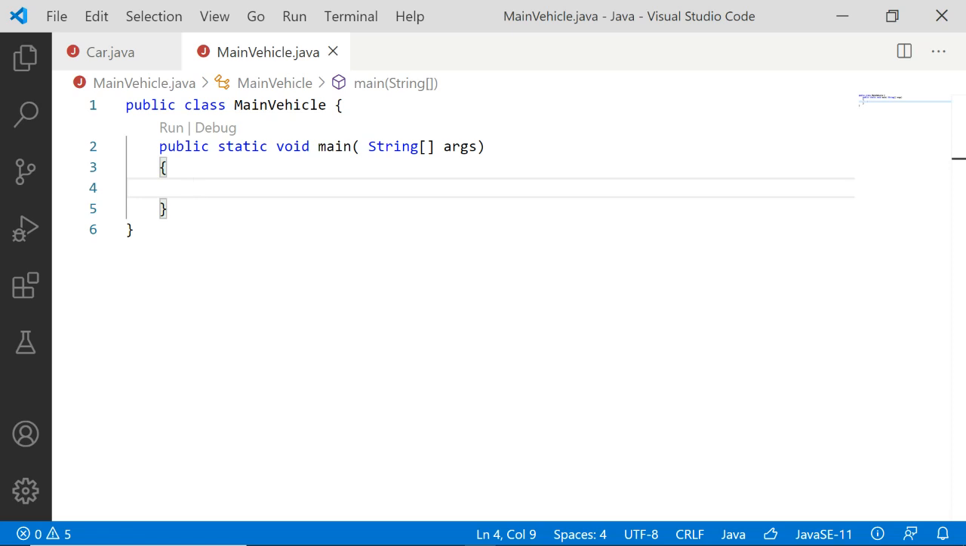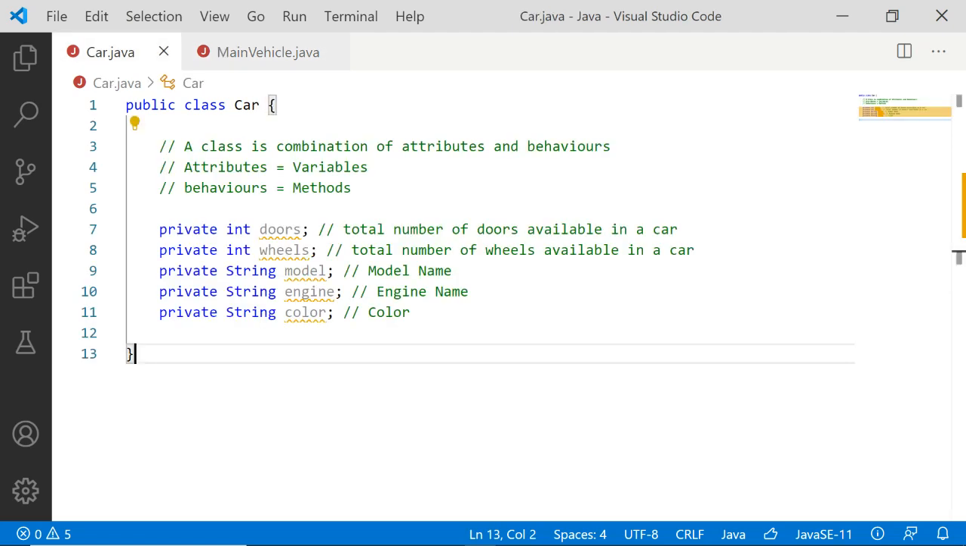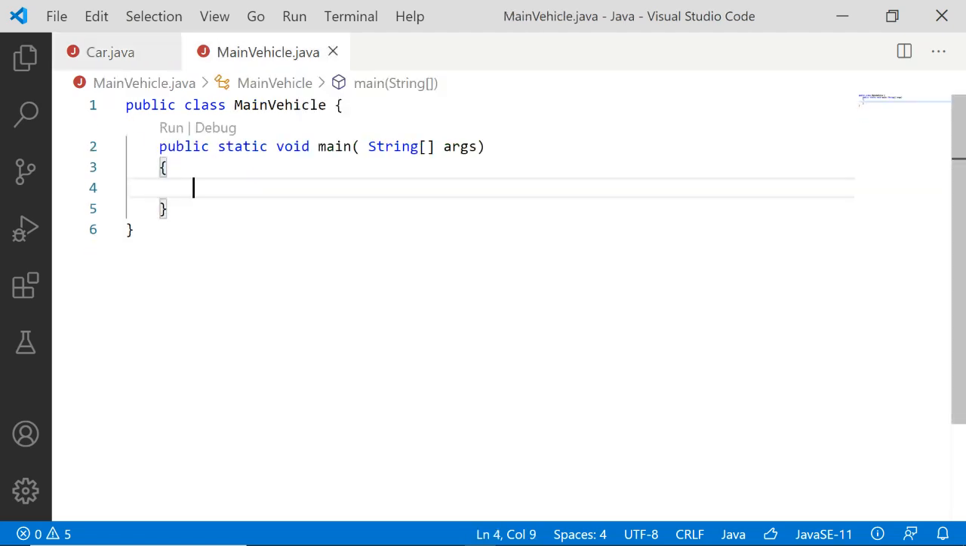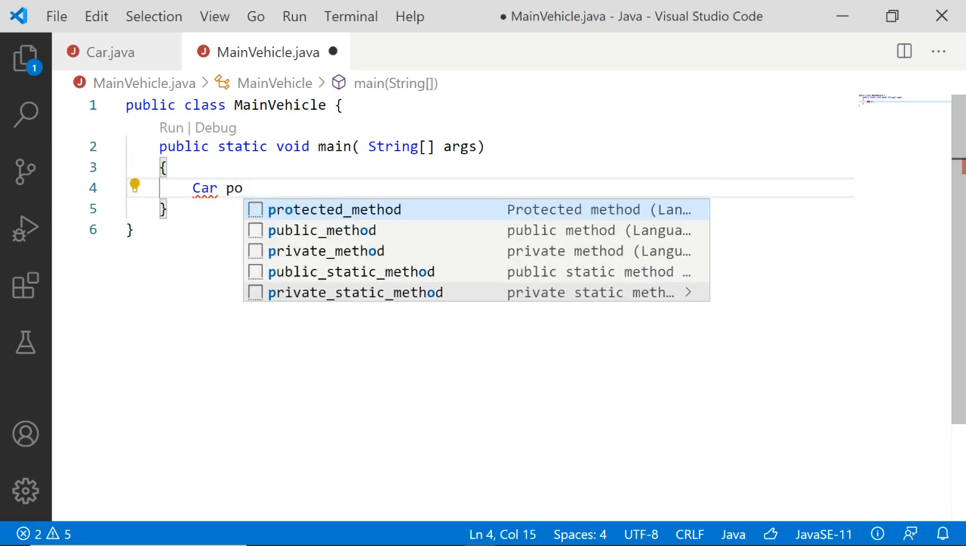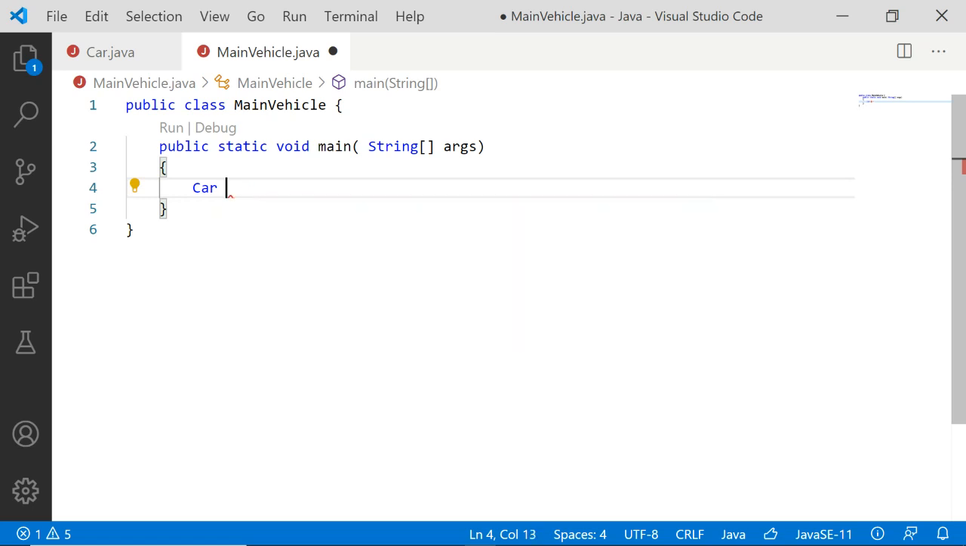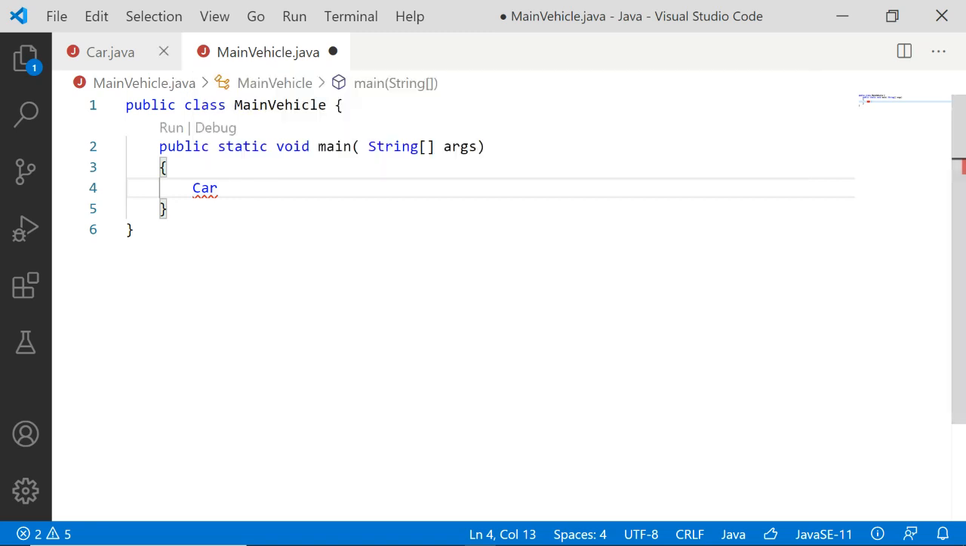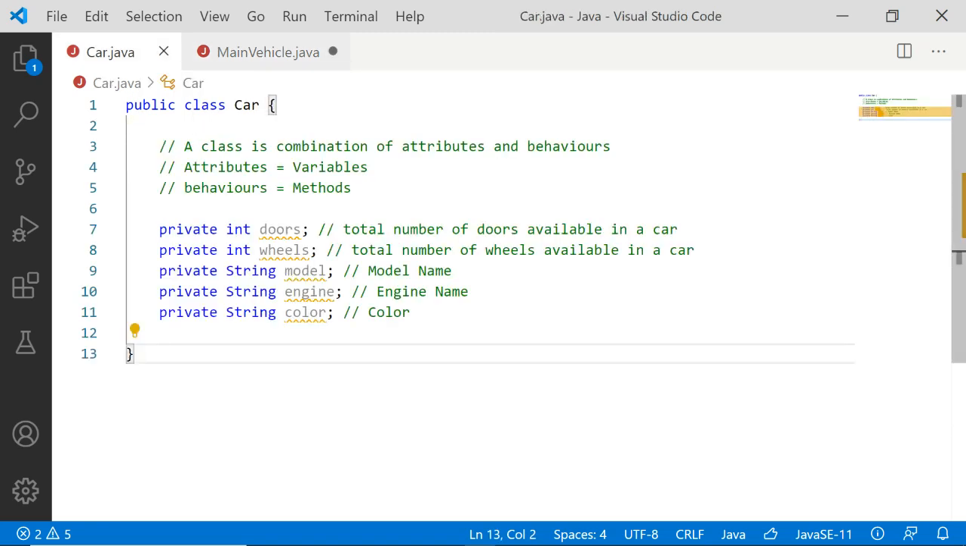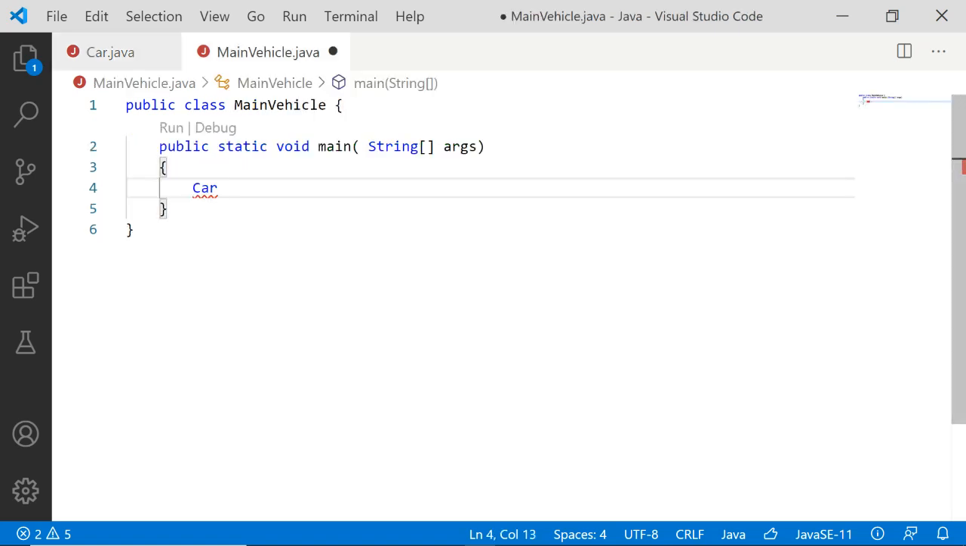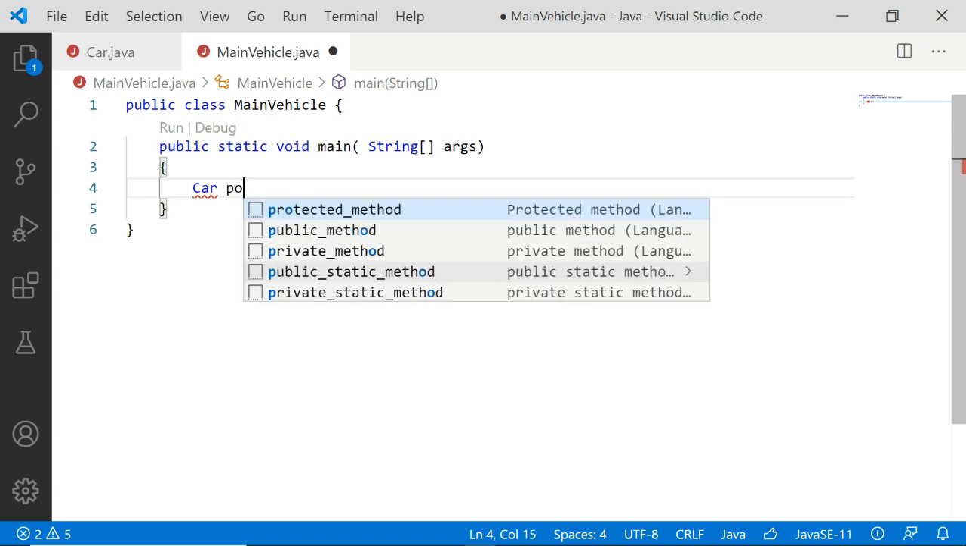Fine. So now let us try to create a few cars with the help of the blueprint that we have. The first car that I am going to create is Porsche. To create an object, first of all, you have to specify the name of that class. It is car. So car space, let me mention Porsche.